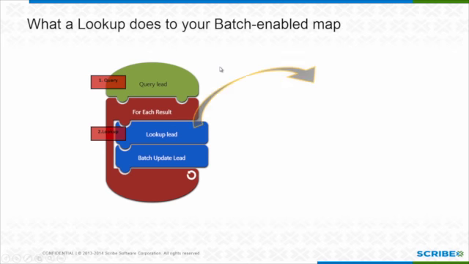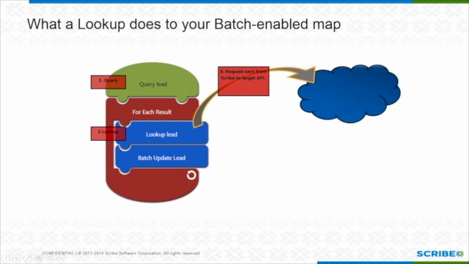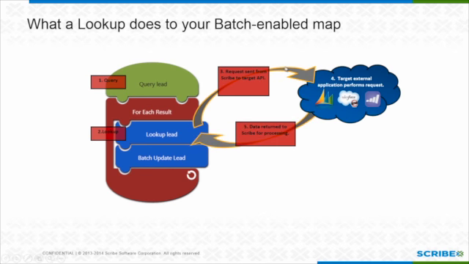What that's going to do is go out to that cloud app and request, here's my email address, does this lead exist? Then that Salesforce or CRM, whatever it is, is going to come back to me and say, this exists, here's the field you requested, or it doesn't exist. So now Scribe's going to have that data to put into the field mappings. The next thing for this update step is going to be whatever my functions or formulas were. And it's going to say, okay, I'm ready to go with this.